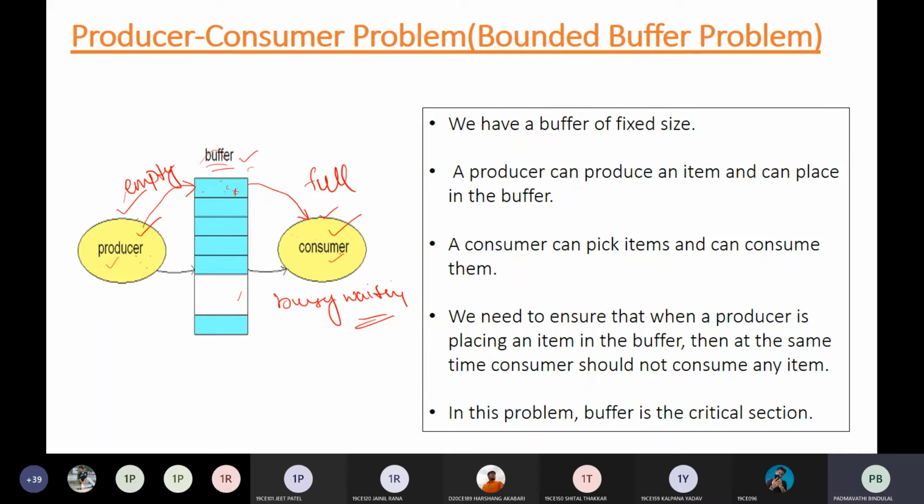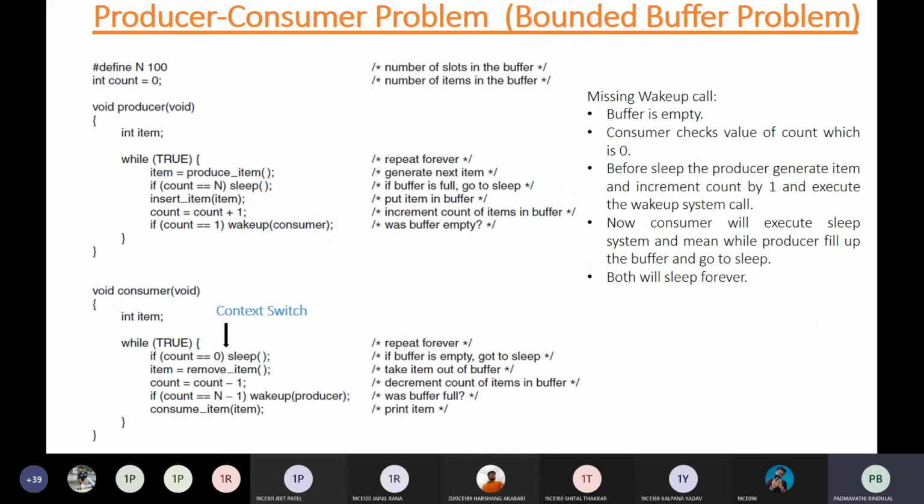Yes, ma'am. Okay, so how are we avoiding this? With the help of sleep and wake up. Now let's see how the solution can be implemented. All the code snippets are written in the C language only, so it will be quite easy for you to understand. Here we have taken the size of the buffer as 100, and the count value is 0. Count is the number of data items present, and N is the maximum size. So this is your producer's code and this is your consumer's code. I'll explain step by step later.